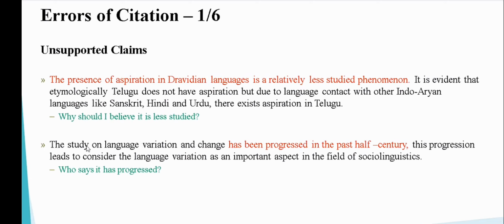Do you get it? The study on language variation and change has progressed in the past half century. This is the same problem. He's saying that in the past half century there has been a certain progression. Now, when you say progression, you mean certain different types of research have happened. But I do not find any of these. So I'm expecting maybe one article from 1961, one from 1972, one from 1989, and then I can see, okay, there is a progression in the research. But you simply mention one statement, and on the basis of that, you want to claim that there has been a progression. It will not happen. This is an unsupported claim.